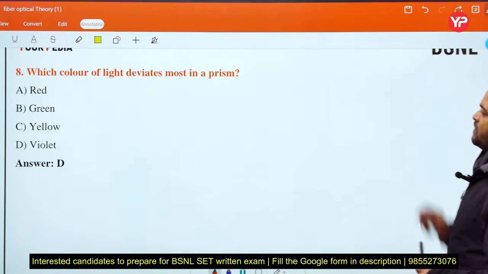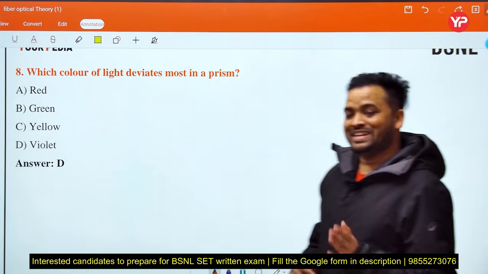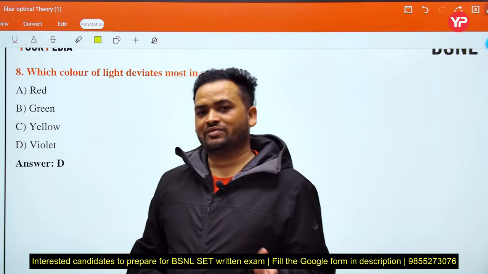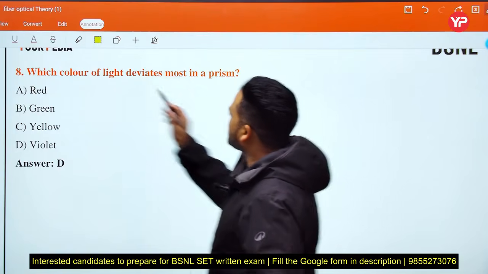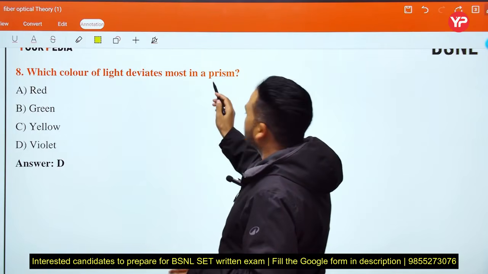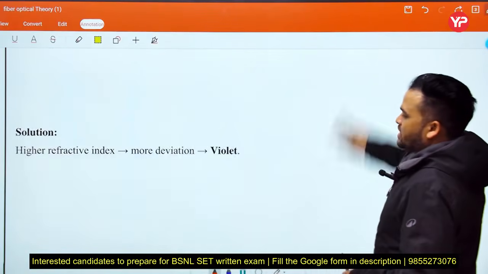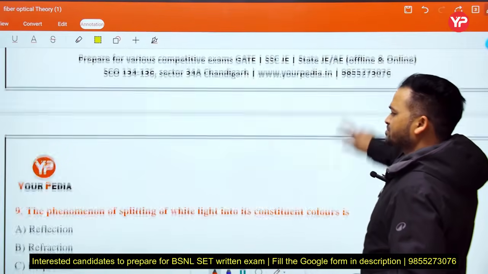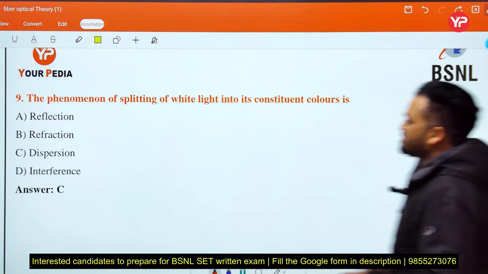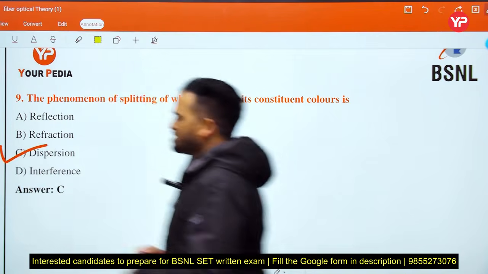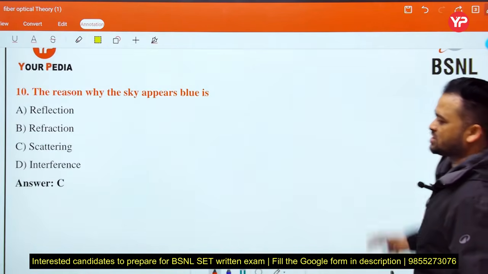which color of light deviates most in a prism? VIBGYOR. The one having the smaller wavelength deviates most. So which color deviates most, the one having less wavelength, then violet. Yes, because it has less wavelength. This is the simple explanation. The phenomenon of splitting of white light into its constituent colors is dispersion.